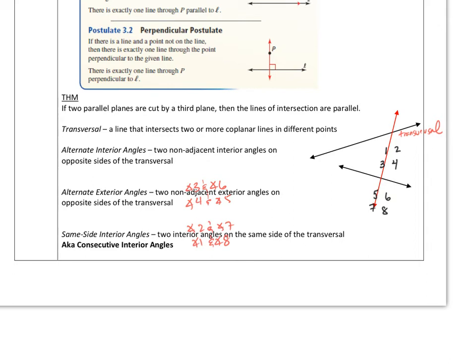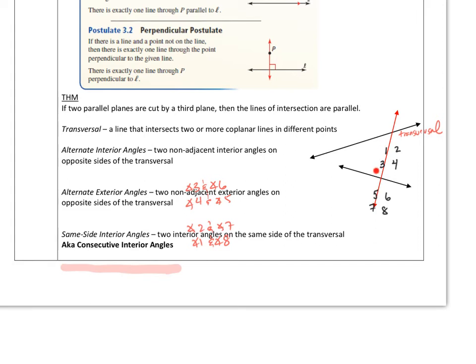All right. Same side interior. Some books will call this consecutive interior. So same side interior, think of it as you have your transversal, and then you're going to go on the same side and on the inside of that transversal. So right here is my transversal. Okay, I'm going to go to the left and I'm going to go to the inside.